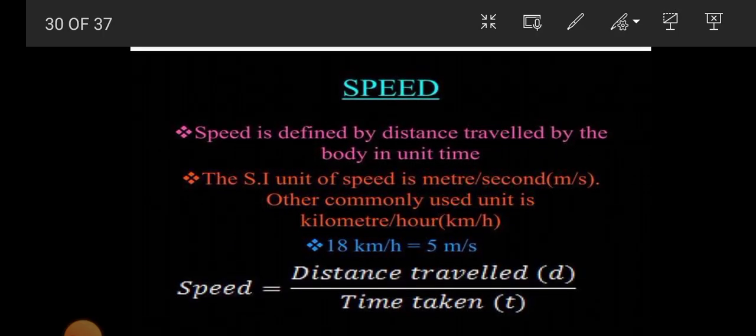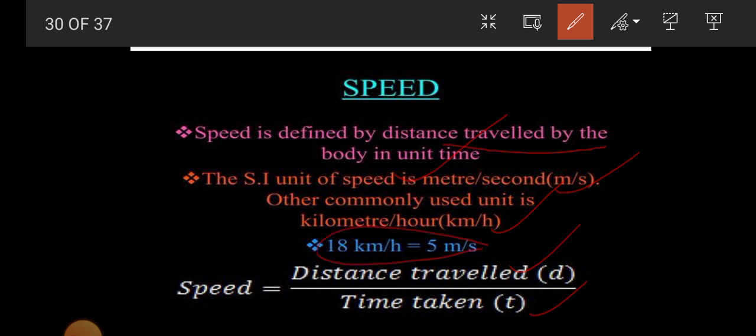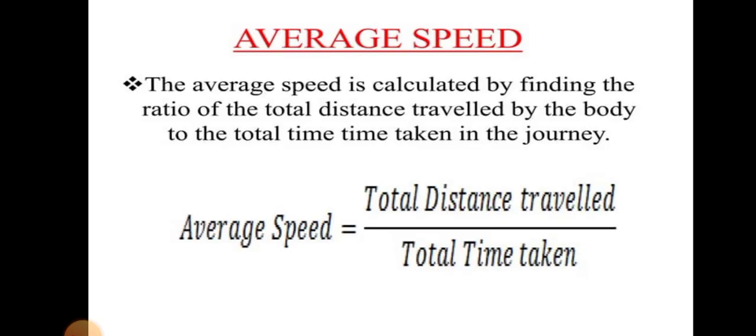Now next, speed is defined as the distance traveled by a body in a unit time: distance traveled divided by time taken. The SI unit of speed is meter per second. Understood? The commonly used unit is kilometer per hour, and 18 kilometer per hour is equal to 5 meter per second. This is a unit conversion.